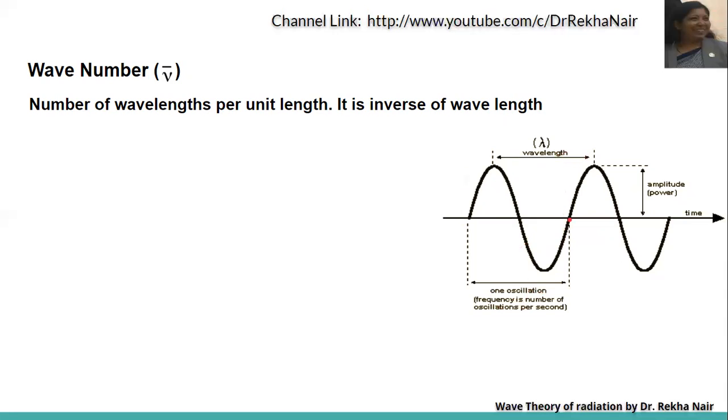The number of wavelengths per unit length is wave number. It is the inverse of wavelength, that is nu bar is equal to 1 upon lambda. So if you want to calculate lambda, lambda will be equal to 1 upon nu bar or C upon nu.